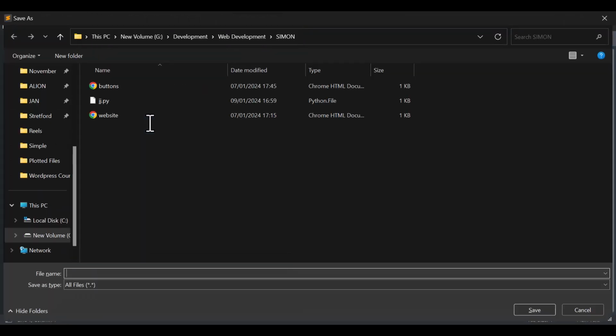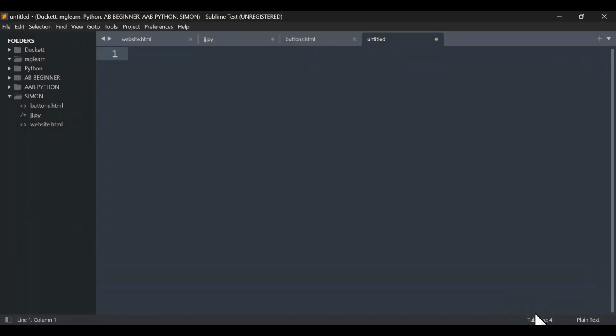Let me save it as test.py. The py extension tells the computer that this is a Python file. Now let's hit save.